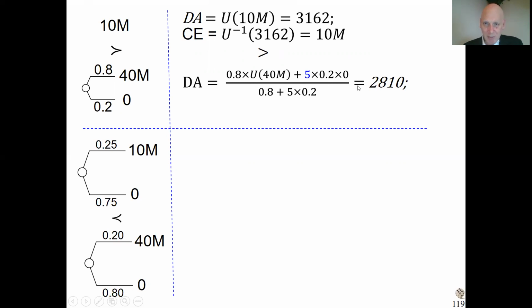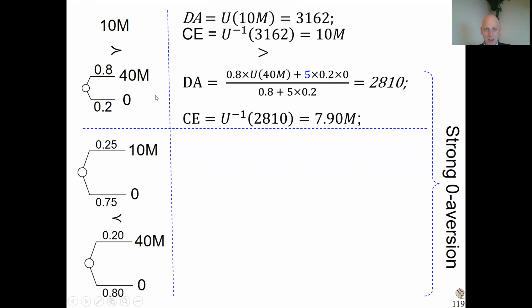That means this number is going to be quite low, and we see it better if we calculate the certainty equivalent: only 7.9. An 80% probability of 40 million is equally good as 7.9 million for sure. So this is quite low, and the disappointment is really hitting that lottery, punishing it, pushing it down. So here we have strong zero aversion, because zero is the worst, the disappointment outcome. So it gives strong extra aversion. We see it in the formula.